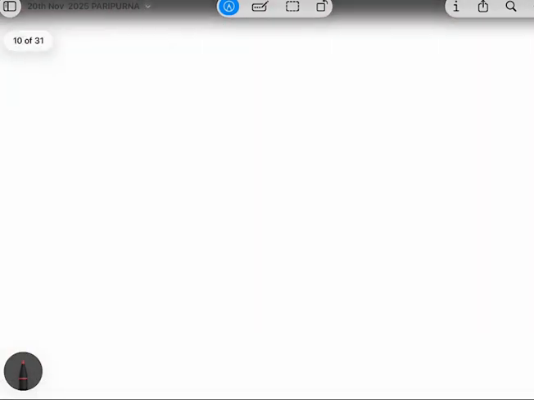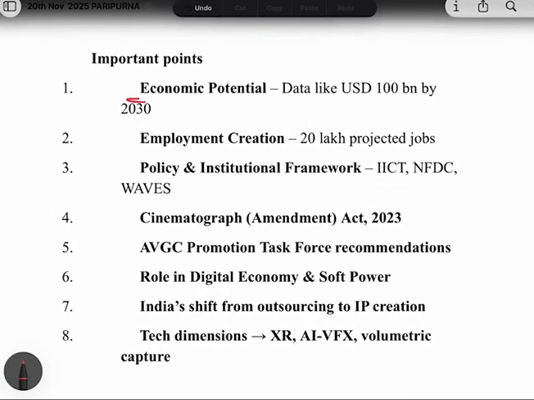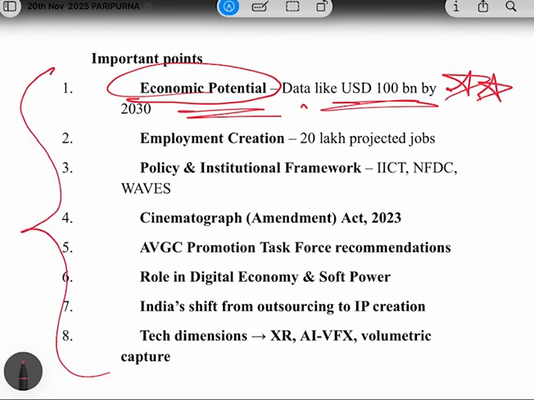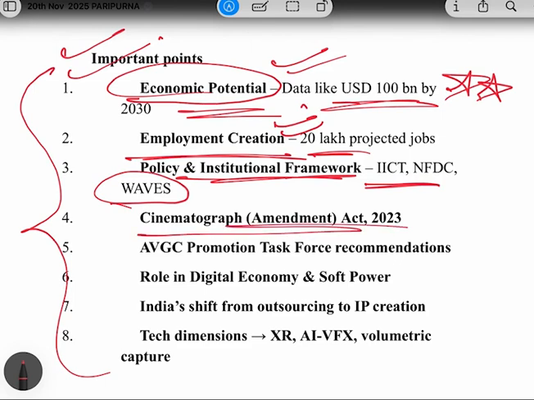Now let's discuss what all things you must remember from this topic. First of all, you must remember the economic potential, because this data you can use in any answer. When this video is complete, watch the video again so that you can remember all the points we are discussing. First, you have to remember the economic potential. Second, remember the employment creation data. Third, the policy and institutional framework, like the WAVES framework, the IICT framework, and the institutions, you have to remember these. And please do read the features of the Cinematograph Amendment Act 2023.